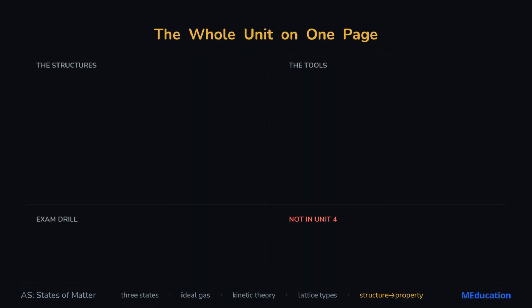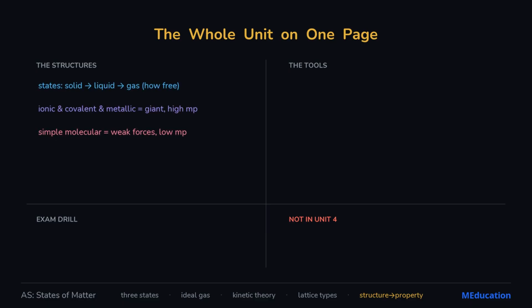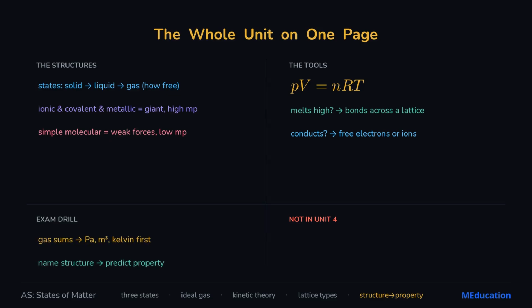Here's states of matter on one page. On the left, the logic: three states set by how free the particles are, and the four giant or molecular structures that decide a solid's properties. On the right, the gas equation and the two questions that crack almost every exam part: what melts high and what conducts. Your drill: always convert to pascals, cubic meters, and Kelvin before touching the gas equation, and always name the structure before predicting a property.